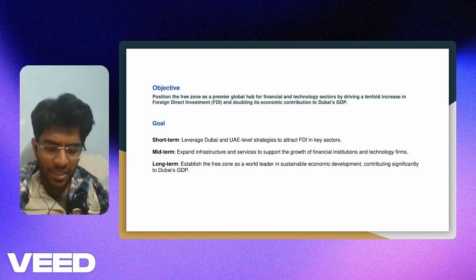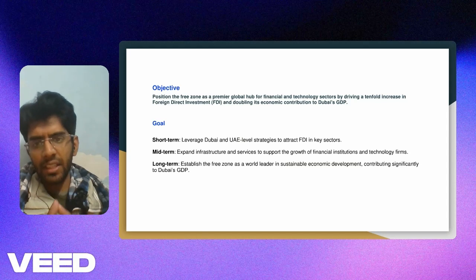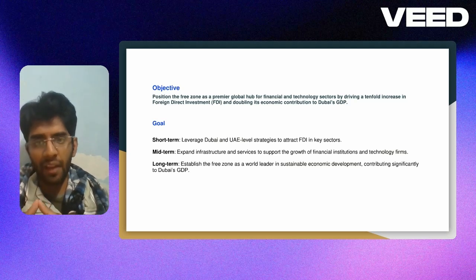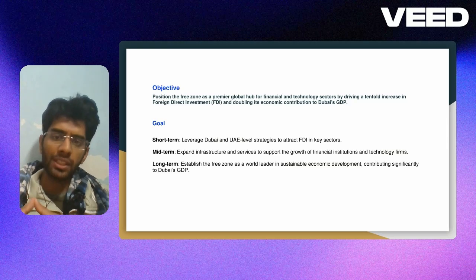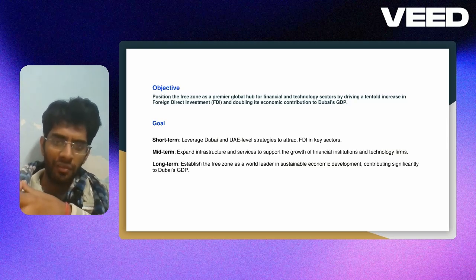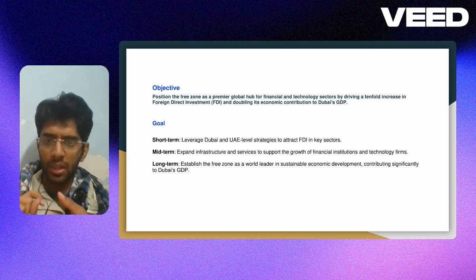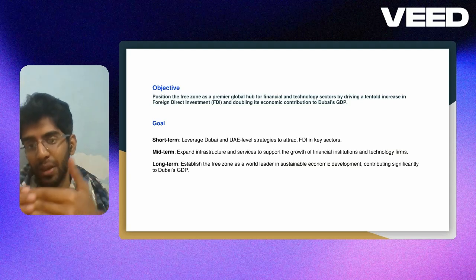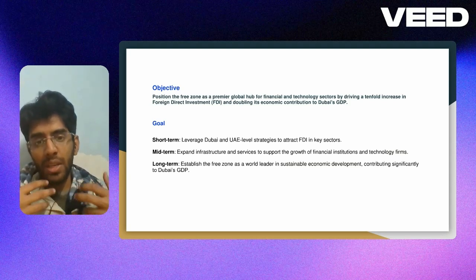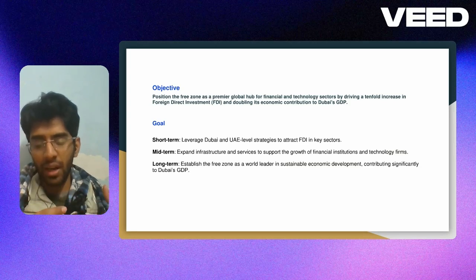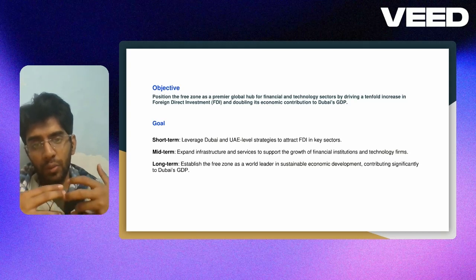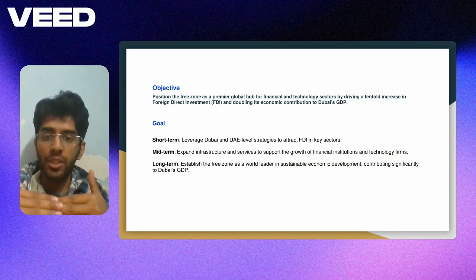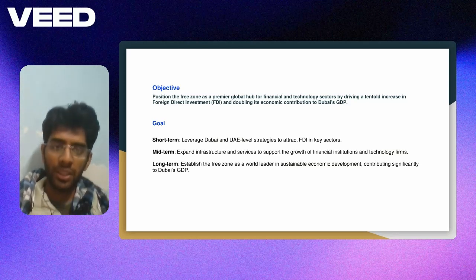The idea here is let's see what is the X factor which we have, do a comprehensive study and see what the X factors are, and make sure that we market those X factors in the international market and in front of foreign investors. Because when we are going into the world market we are actually competing with the best of the best in the world. So when we are selling our services, when we are selling our global free zone, we need to make sure that we make them aware of our strategic key factors which give them the advantage. So the short term goal should be that.